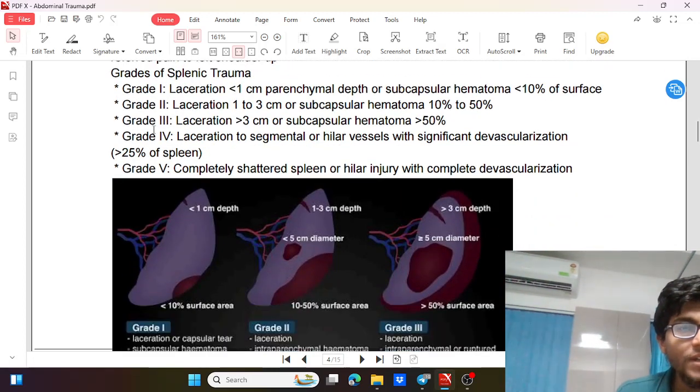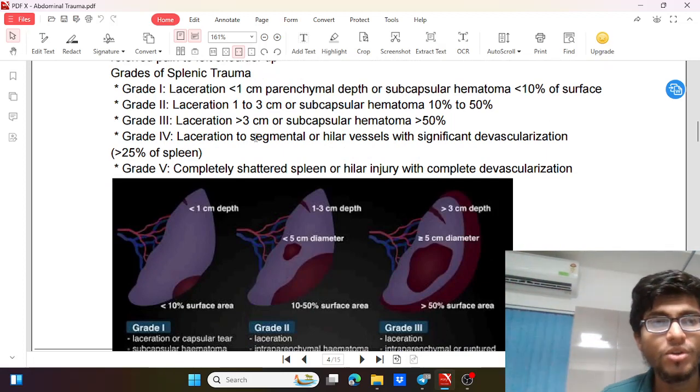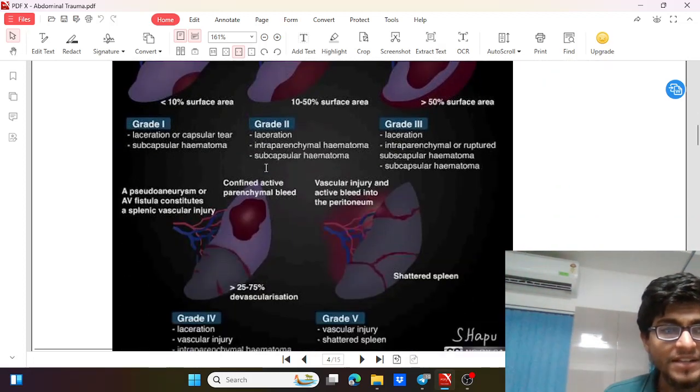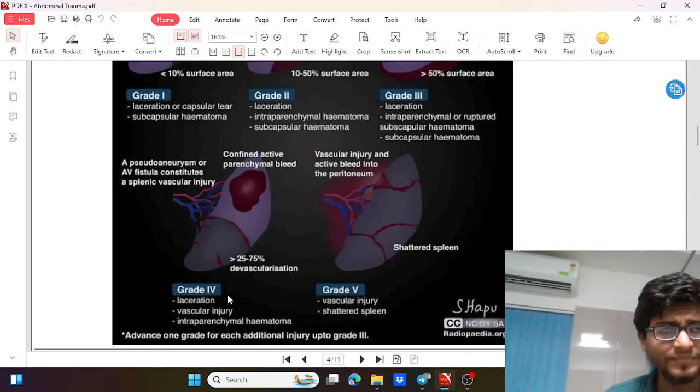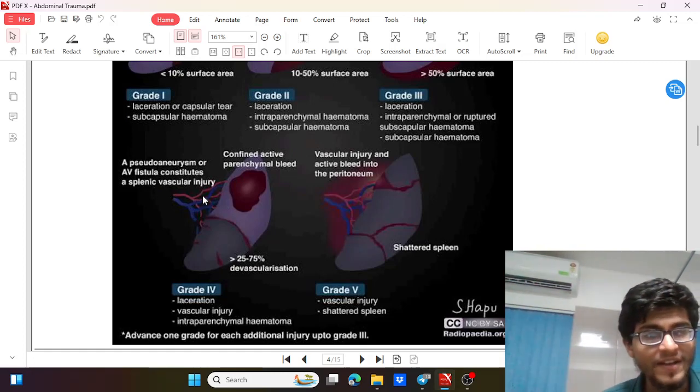Then coming to grade 4, that is laceration to the segmental vessels or hilar vessel with significant devascularization. As we can see in the diagram, there is around 25 to 75% devascularization, active parenchymal bleed which is confined, pseudoaneurysm or AV fistula, or segmental devascularization.